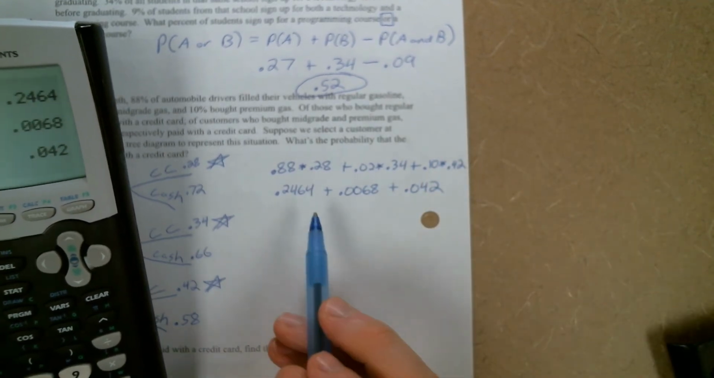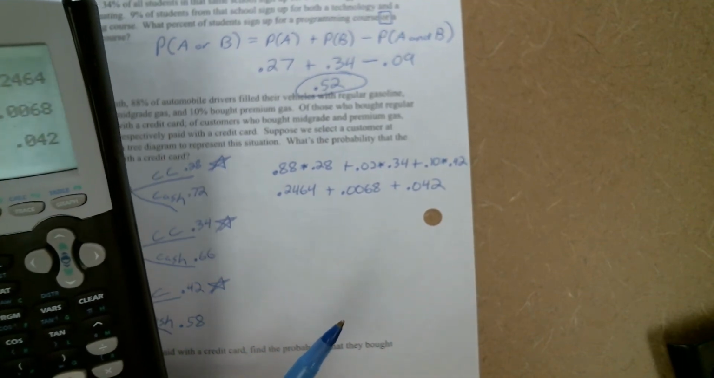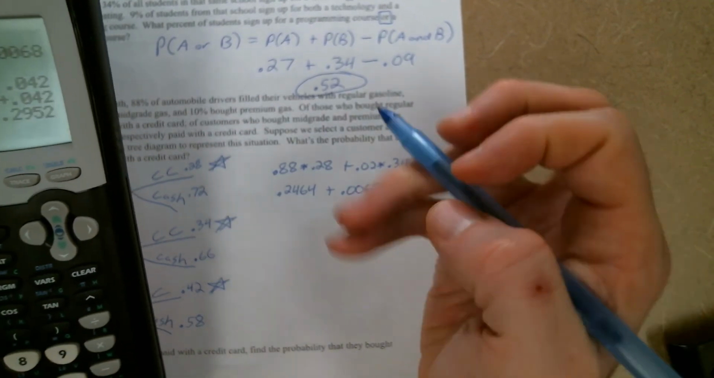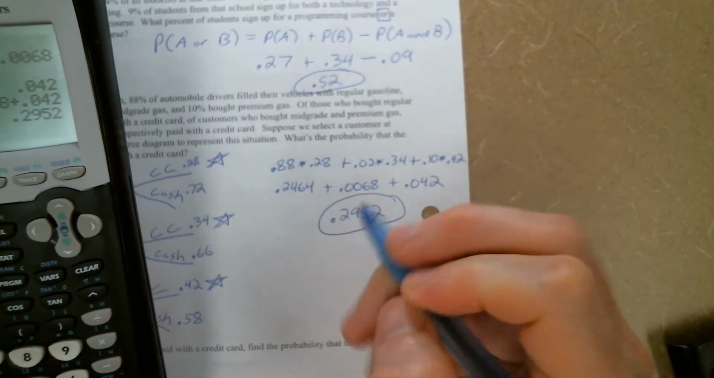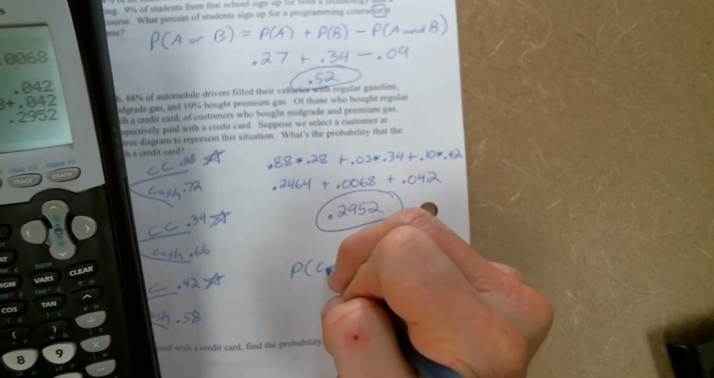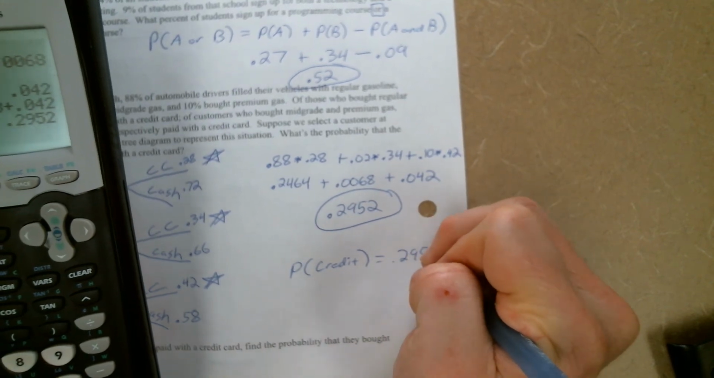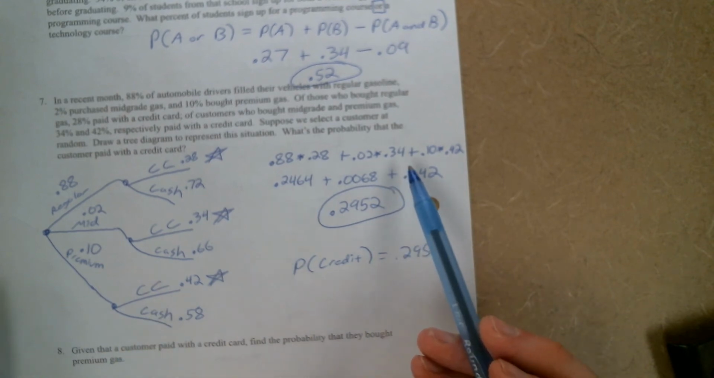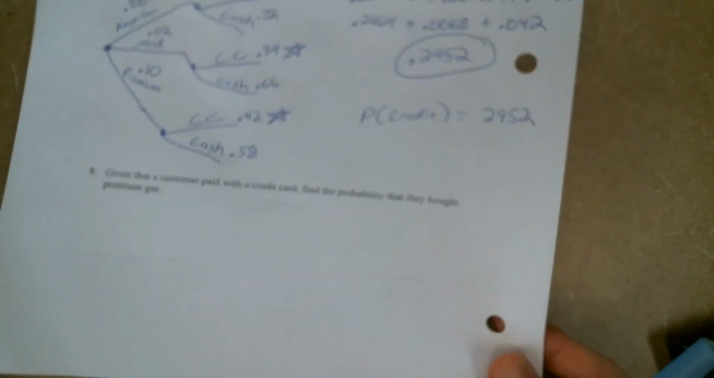All right, so those are the individual probabilities. And then if we sum all those together, 0.2464 plus 0.0068 plus 0.042, we get a total probability of 0.2952. All right, so the probability of paying with a credit card is 0.2952. All right, but one, making sure you know how to make a tree diagram, and then two, making sure you know how to pull information from it and calculate values using it. All right, which brings us to the last question here.